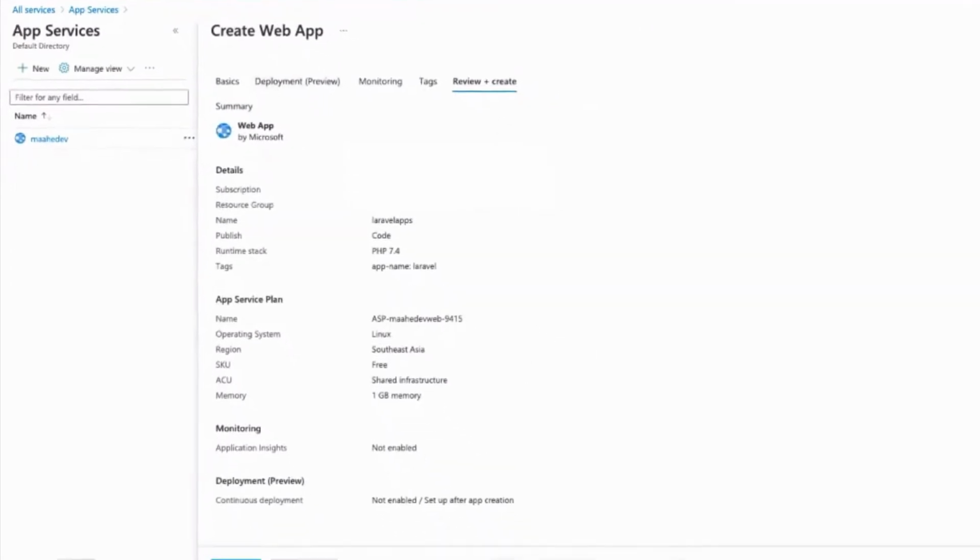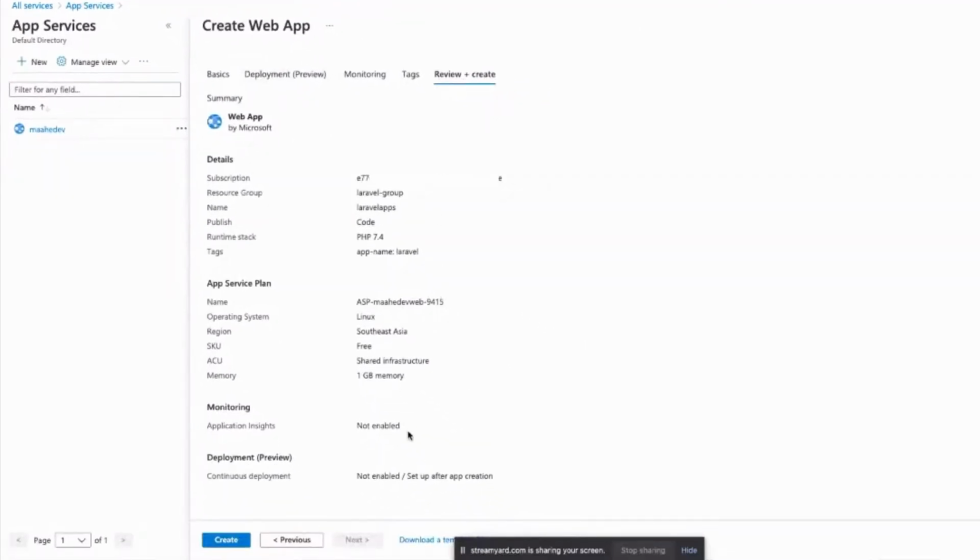So this is the review. On this review, if you are looking for the free setup, always make sure that you have the free SKU here. Or else, in case your subscription has any charge, for example you have selected a resource in which there is a charge applicable, it will be visible to you here.